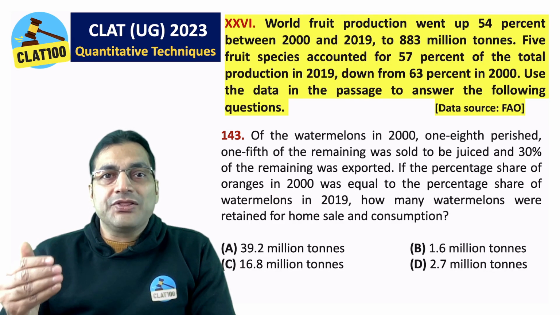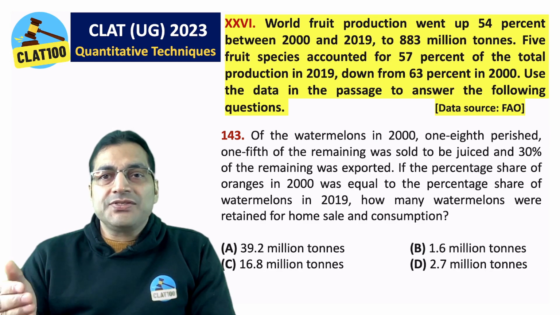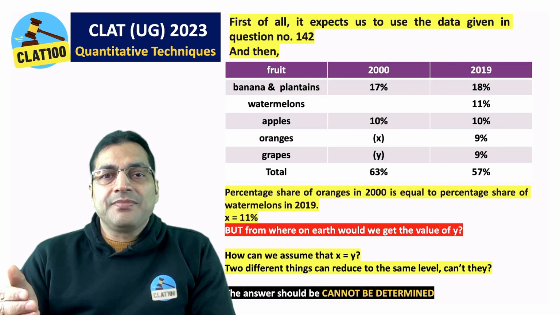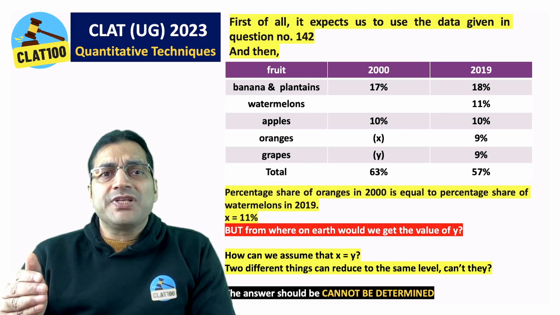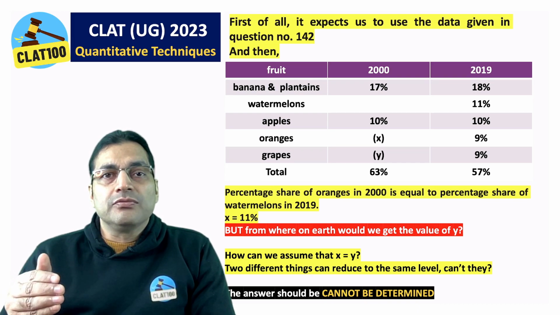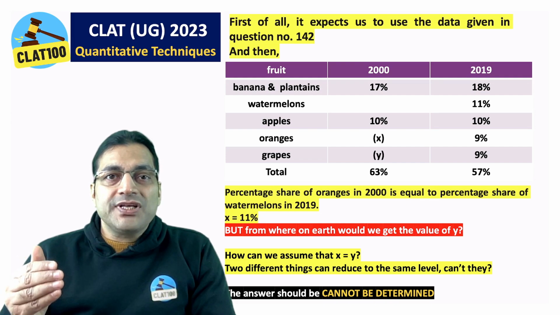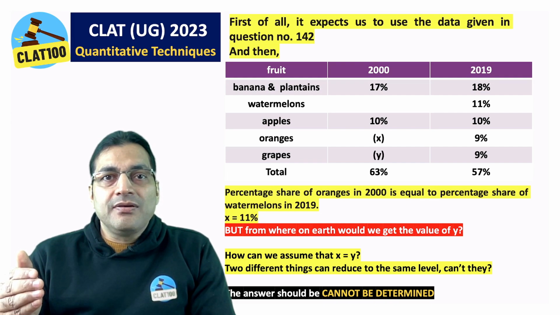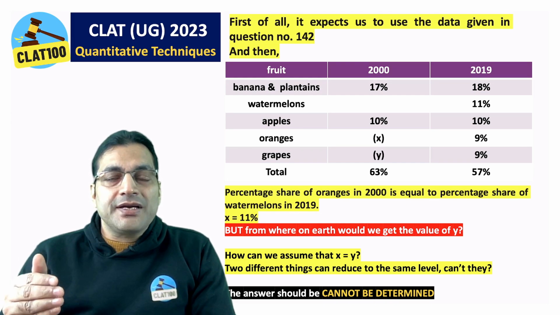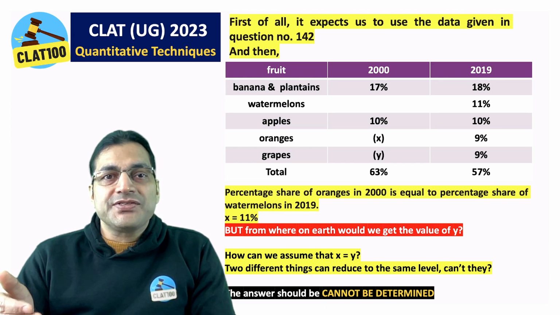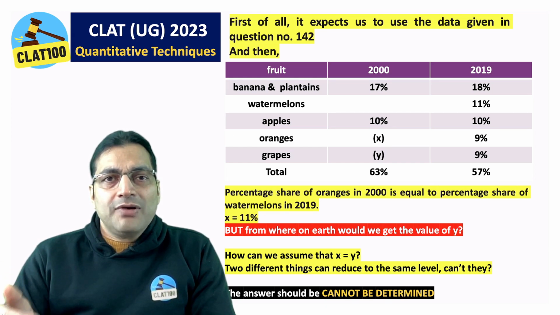Question number 143. This is the question. First of all, it expects us to use the data given in question number 142. How would we know that? You're certainly supposed to use the data given in the main passage, but not the data given in the question just above this question. But okay, let's do that.